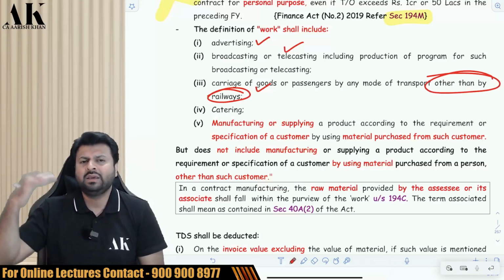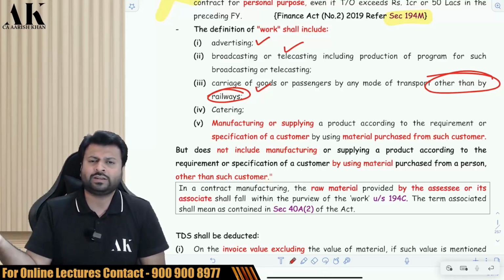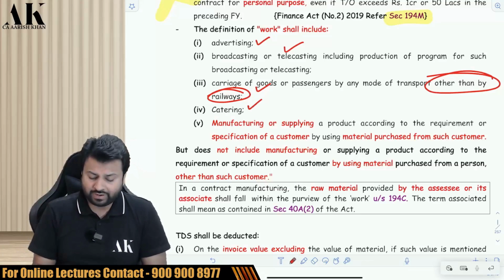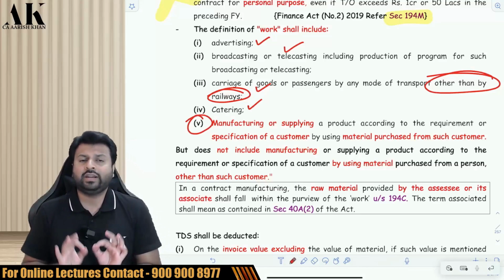Railways are not covered because railways belong to the government of India, and when you make the payment to government, you're not supposed to deduct TDS. Next, catering services are also covered. And the fifth point is a very general point. What is the fifth point?